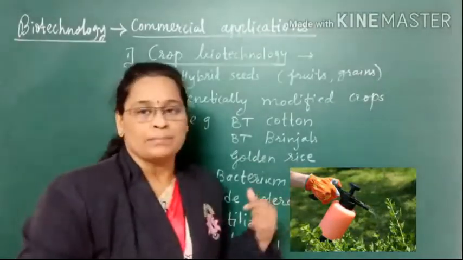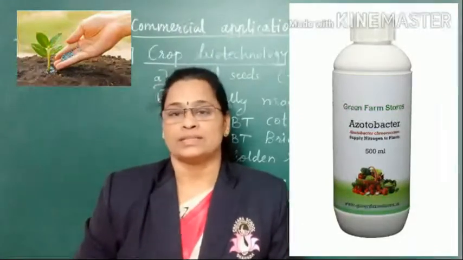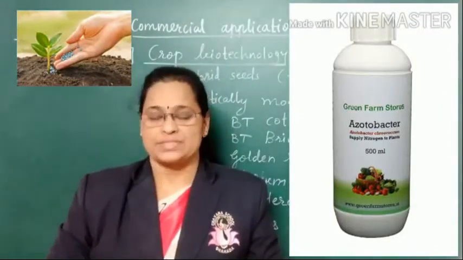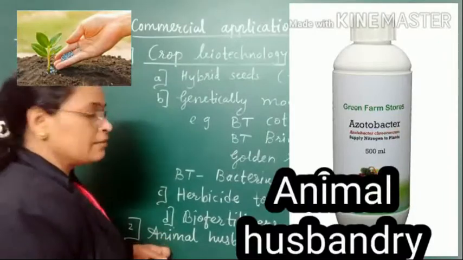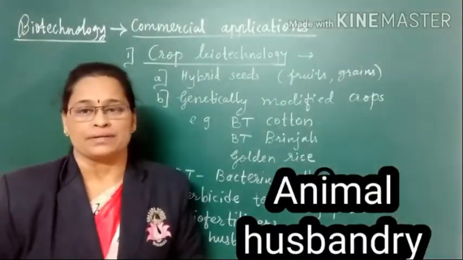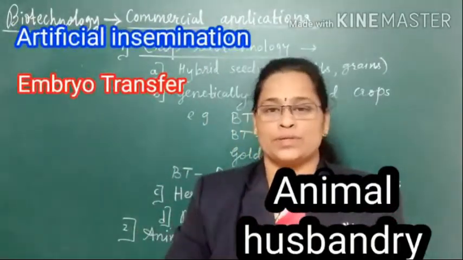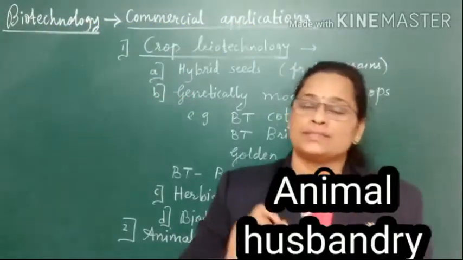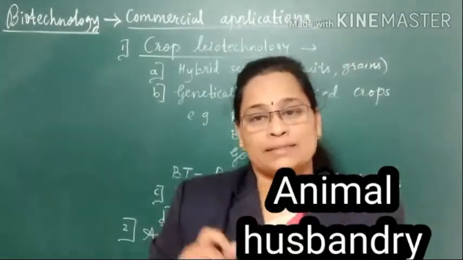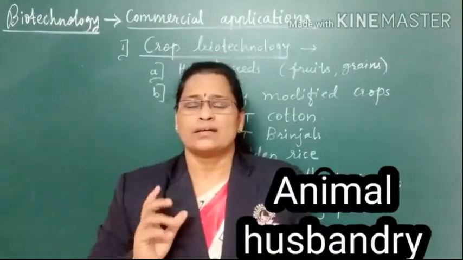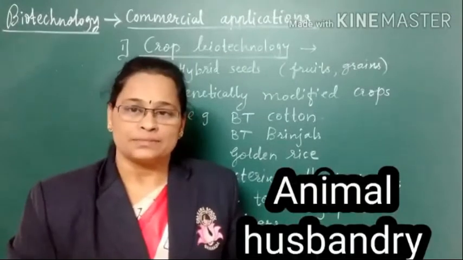Then the next use is biofertilizers. Biofertilizers are used instead of chemical fertilizers for increasing the yield of the crop. Then the second one we'll see is animal husbandry. In animal husbandry, two main methods, artificial insemination and embryo transfer, are used, which give us quality as well as quantity of animal products, like milk, meat, eggs or wool. Even stronger animals can be obtained by this.